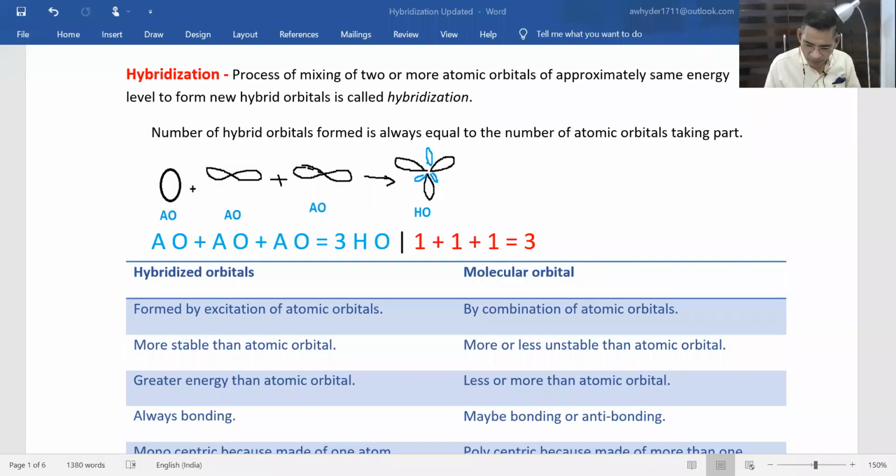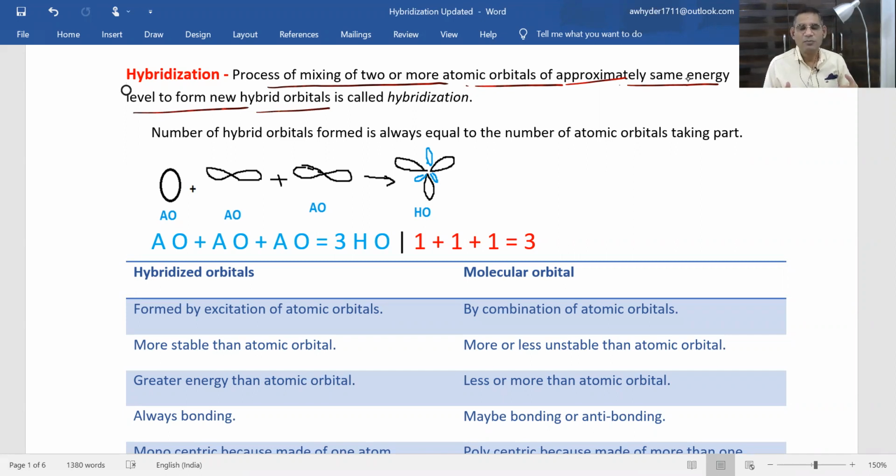Hybridization is simply a process of mixing of two or more atomic orbitals of approximately the same energy level to form hybrid orbitals.